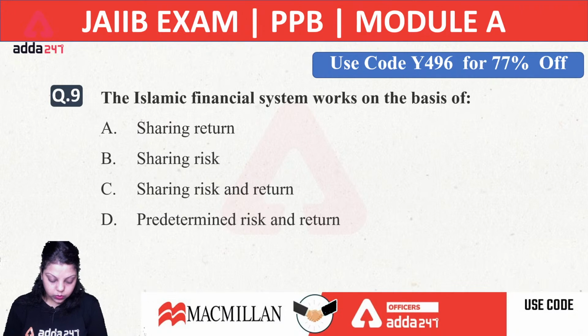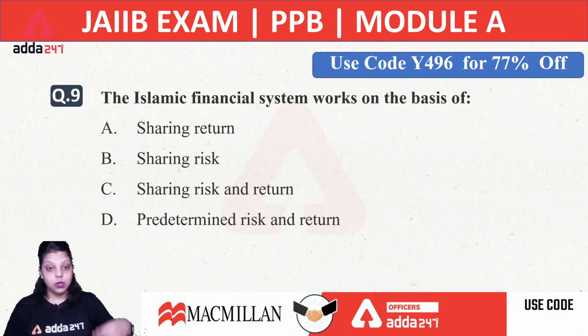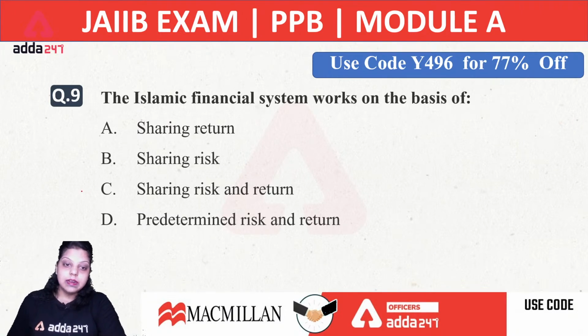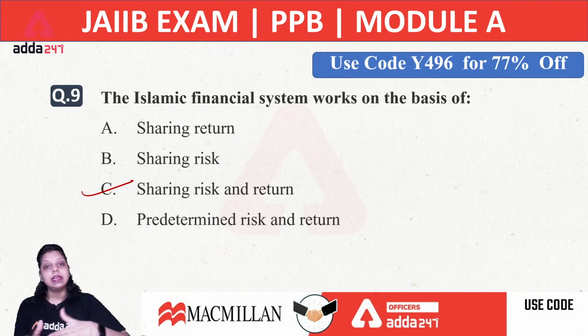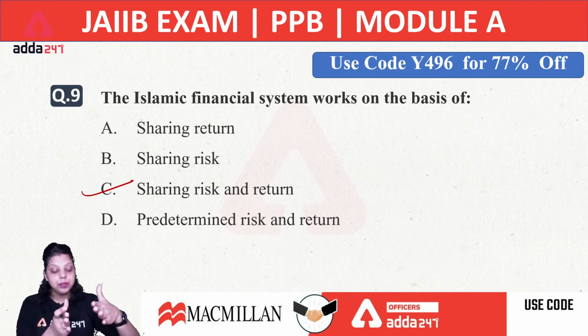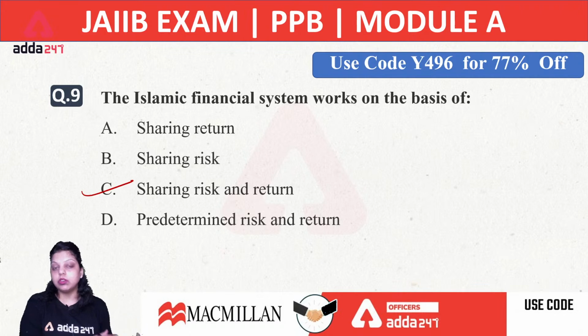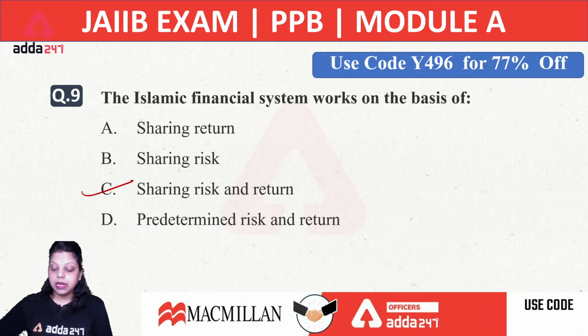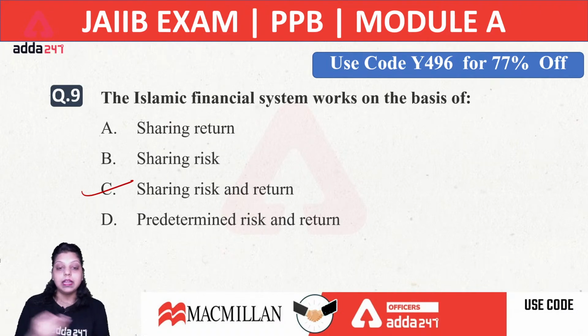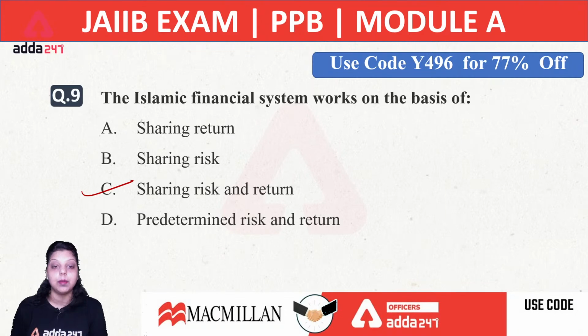Kedar is saying don't know, Parul is saying C, and Antha is also saying C. Very good. The right answer is C. Sharing risk and return. The economic activity of Islamic banking will be continued by sharing the risk and return, whichever deposits or investments or loans you are providing to the customer. So whenever we are providing a loan to the customer and the customer is starting a business, we will share the return of the customer with the bank, and that's how the bank's economic activity works in Islamic banking. The right answer will be C.